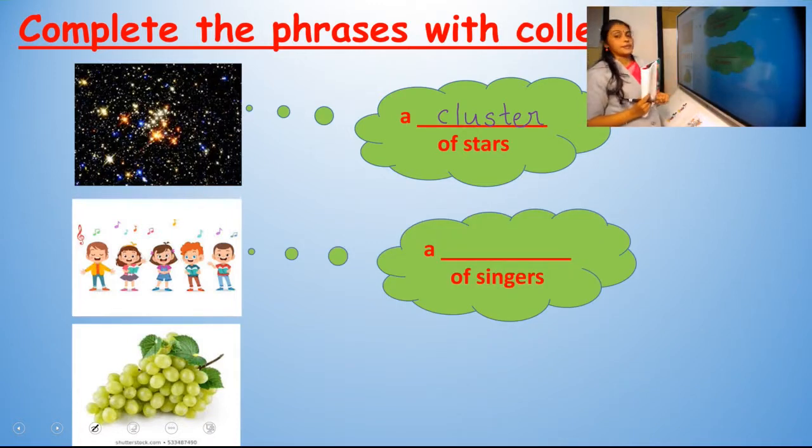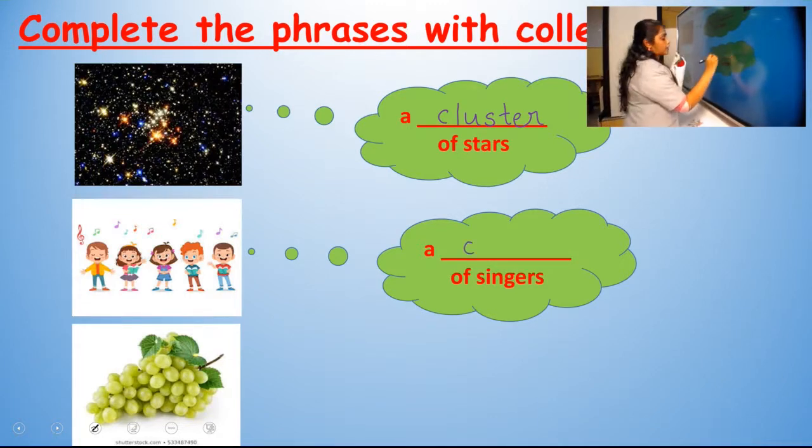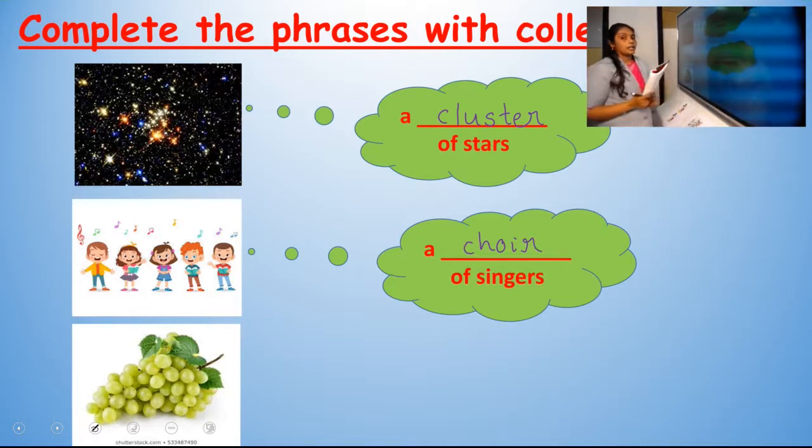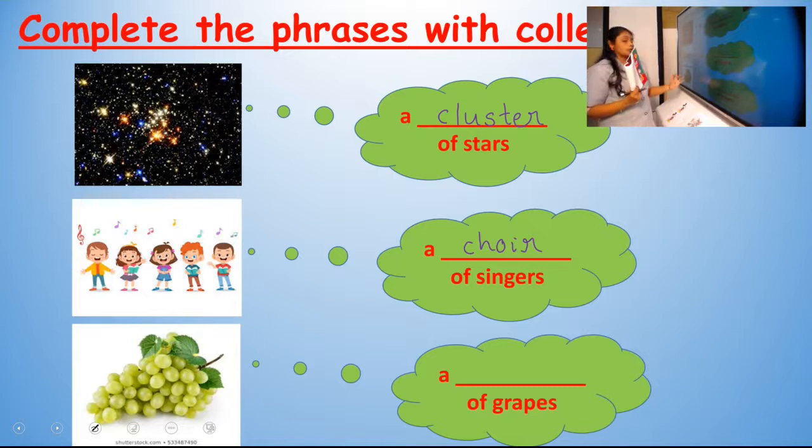Next, a dash of singers. You can see the picture. A dash of singers. So we have to give another term for this, and the collective noun is a choir of singers. Then, the next picture. A dash of grapes.